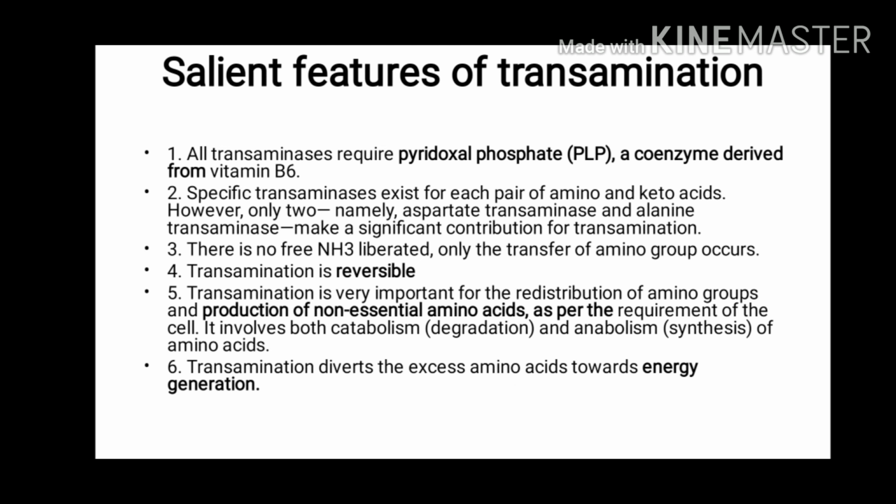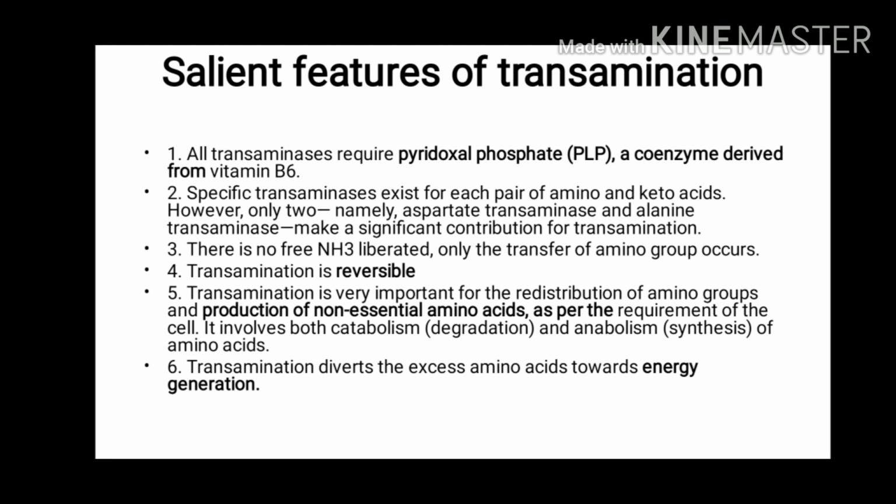Now let us look into some of the salient features of transamination. As already said, all the transaminases require pyridoxal phosphate as the coenzyme which is derived from vitamin B6. There are specific transaminase enzymes for each pair of amino acid and keto acid. However, only two such enzymes, aspartate transaminase and alanine transaminase, are important. In transamination, there is no free amino group that is liberated.